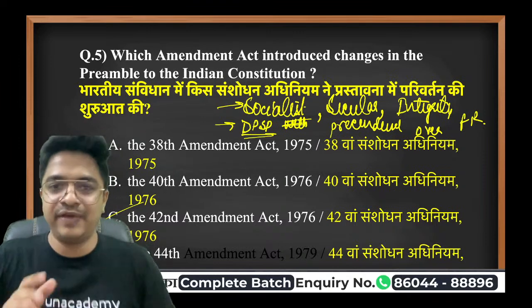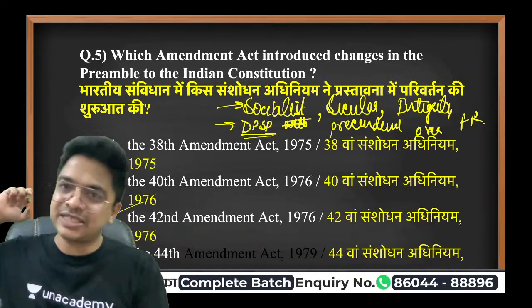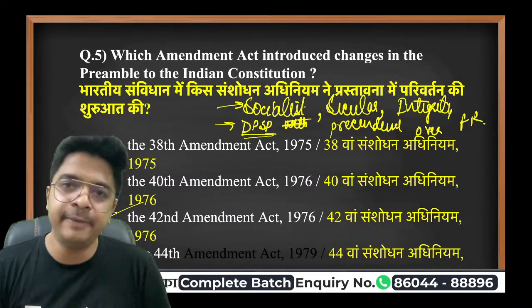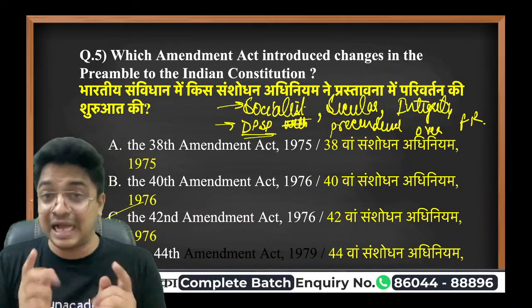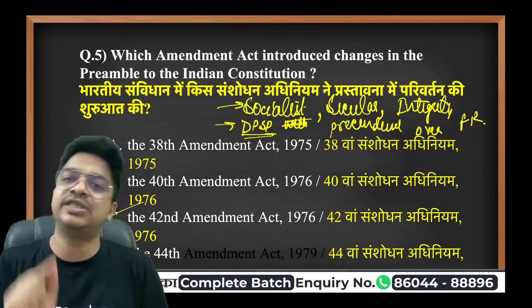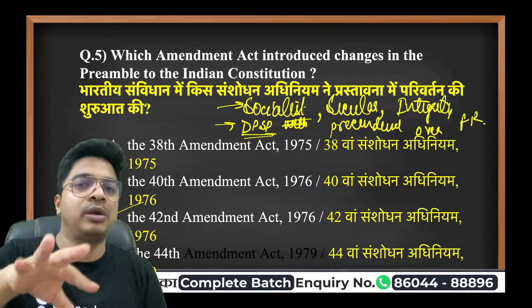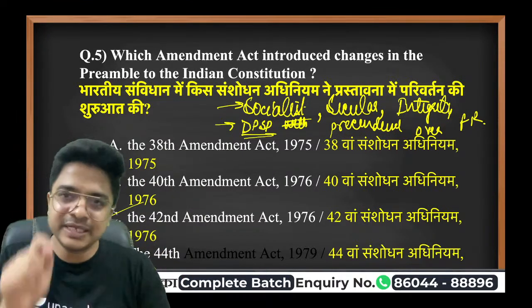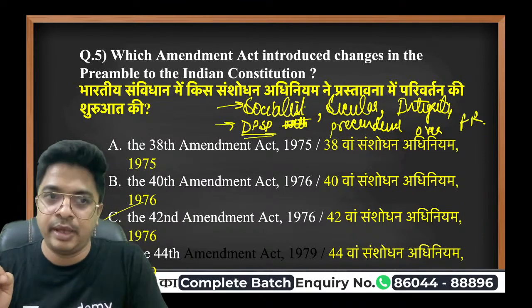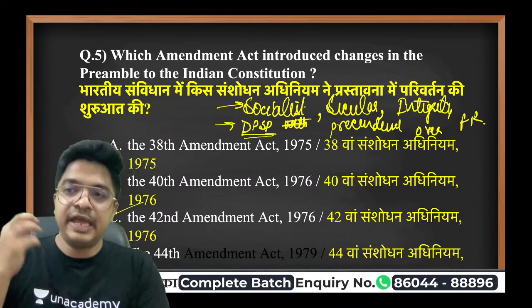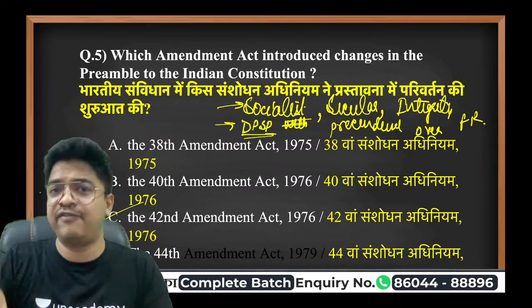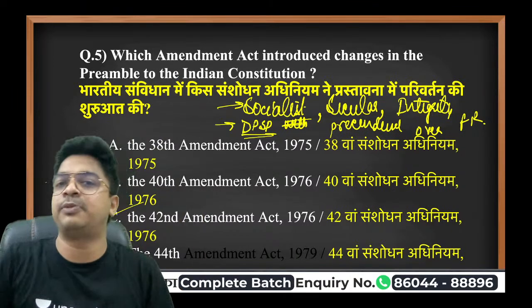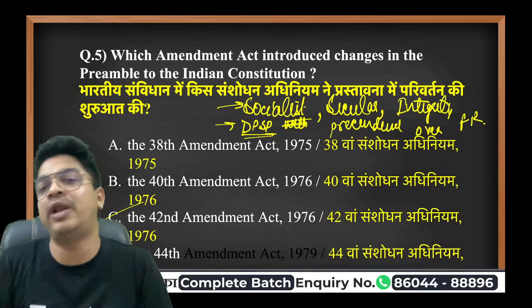Now imagine a situation wherein you have a very big plot of land and a national highway has to go through it, and you are not allowing the national highway to go through it. Now what will happen? The development of the country will come to a halt because of your adamant nature, that you are not ready to give your plot of land to the government, for which the government is also ready to pay you a good sum of money. These kinds of activities were very popular at that time. And if by chance the government took that land by force, you could have gone directly to the Supreme Court or the High Court to say that the government has encroached upon my land and this is my fundamental right which is being violated in this process.